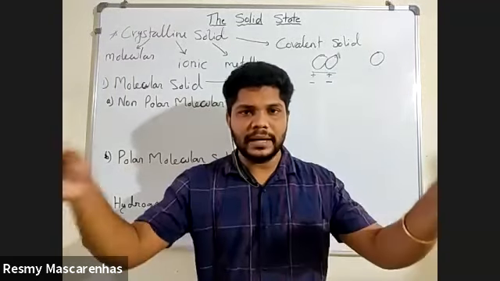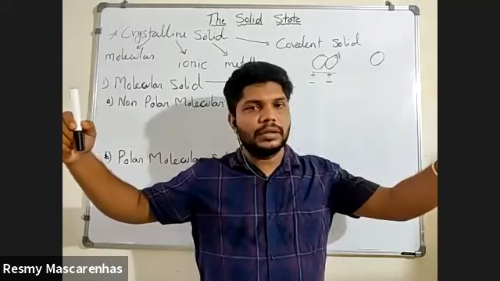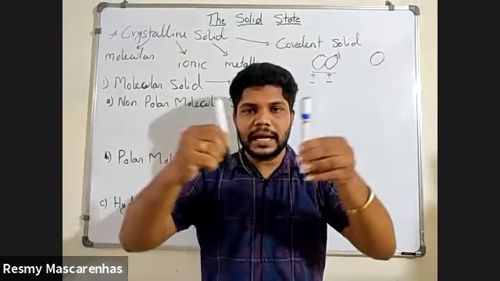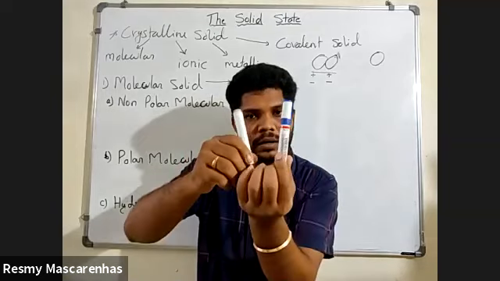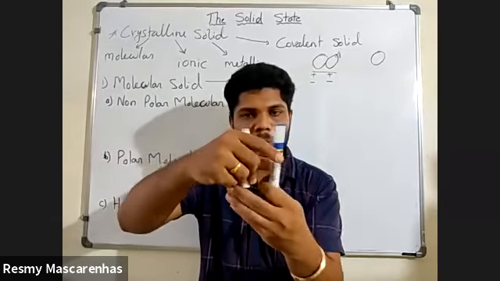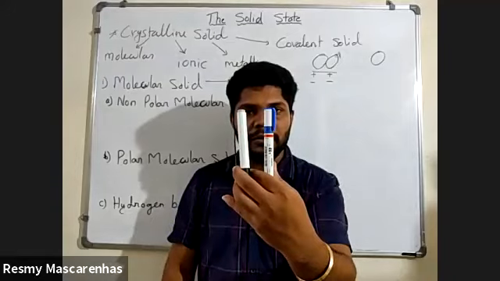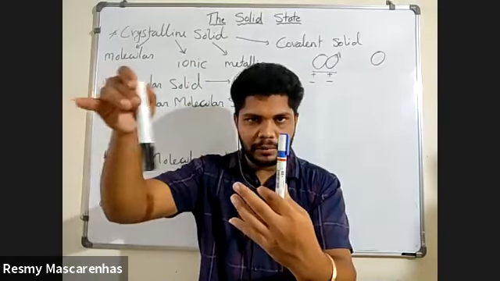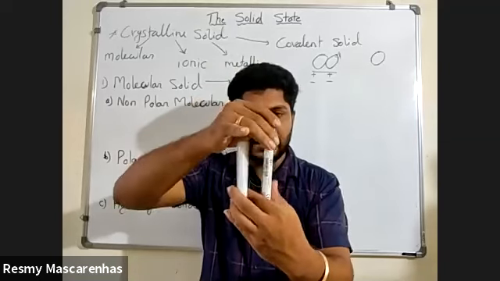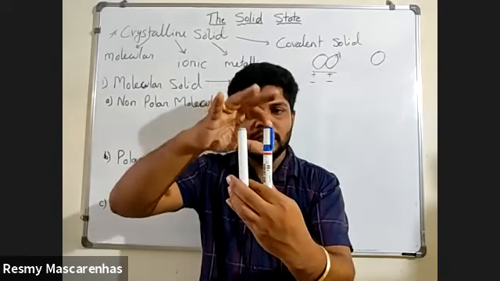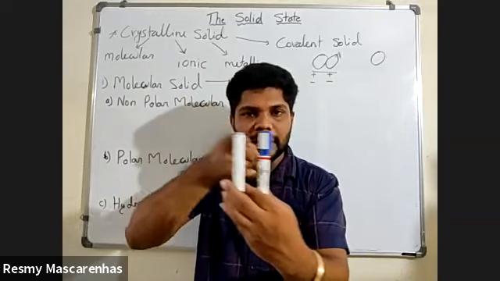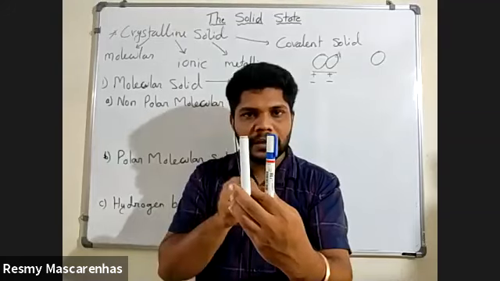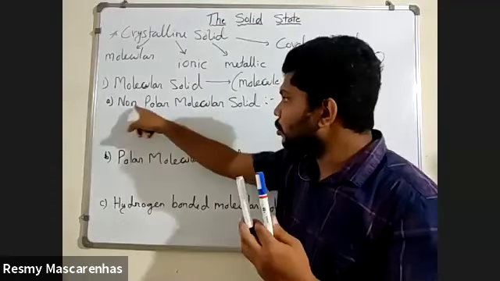Now these are the two atoms. Far apart, they are atoms. When they come together, when they form one particular bonding with each other, is this called an atom or a molecule? Molecule. So suppose this atom is positive and this atom is also positive, and they come together. Is there any pole between them? Will they attract? No, sir. They will not attract. That's why it is called non-polar.